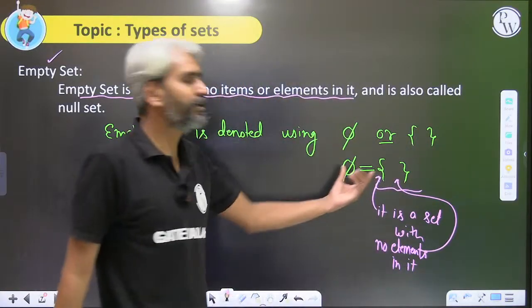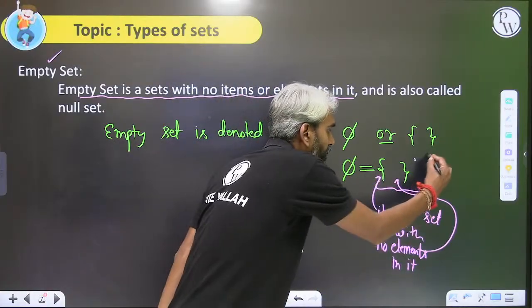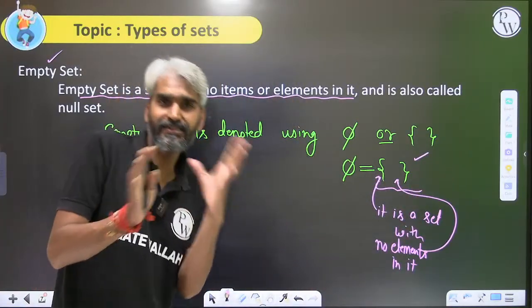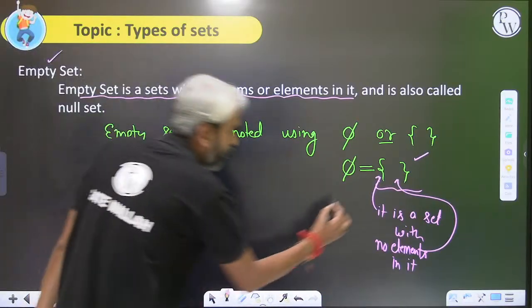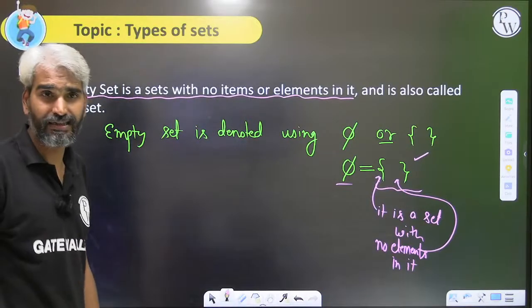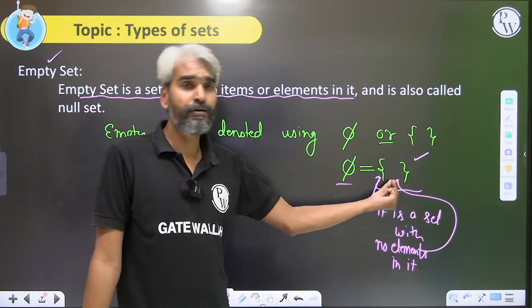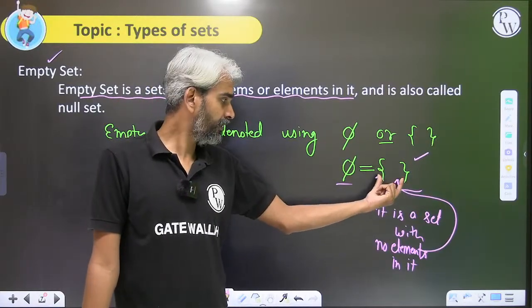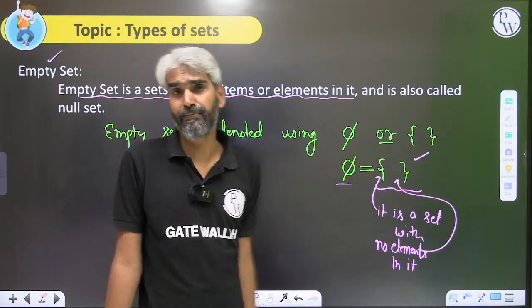So this is the notation for empty set. You will be more comfortable with this when it comes to understanding equations, but the notation to represent the empty set or null set will be phi. These two are exactly the same. If phi is written, then it represents a set without any element, or if the given thing is a set without any element, then it is the same as phi.